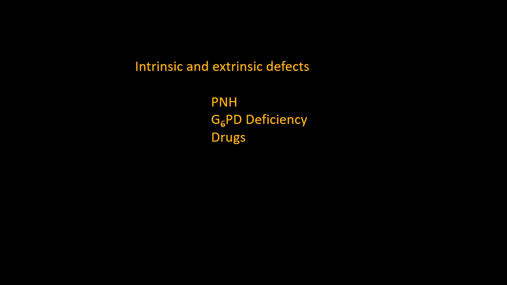Examples for those are paroxysmal nocturnal hemoglobinuria, G6PD deficiency, and drugs. With this, we come to the end of classification of hemolytic anemia.